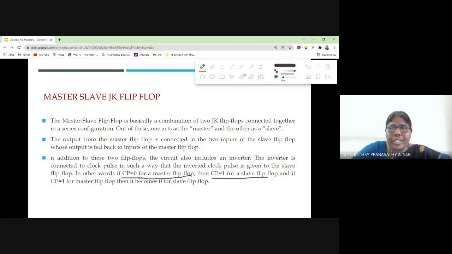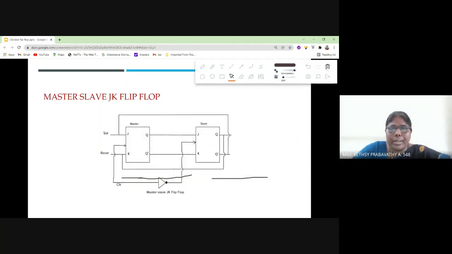Let me explain. If I give the clock pulse as 0, then what is the output of this NOT gate? This will be 1. So if my clock pulse is 0, then my slave flip-flop is enabled, because this will be 1.